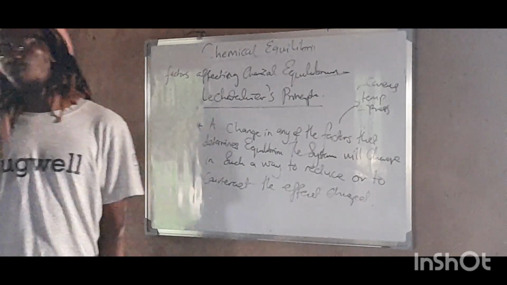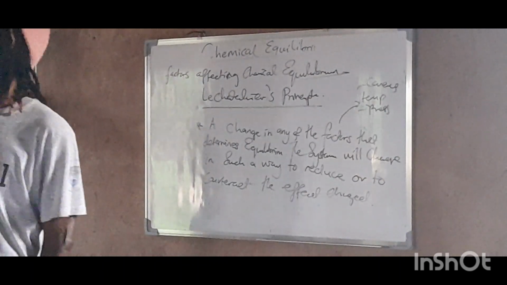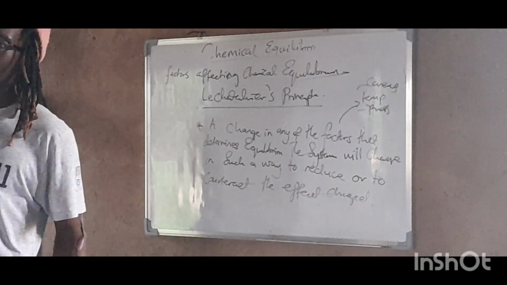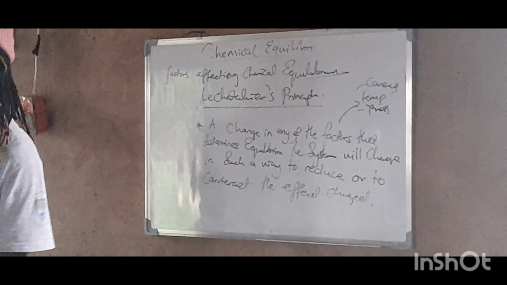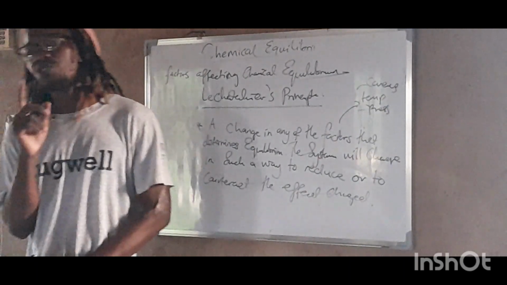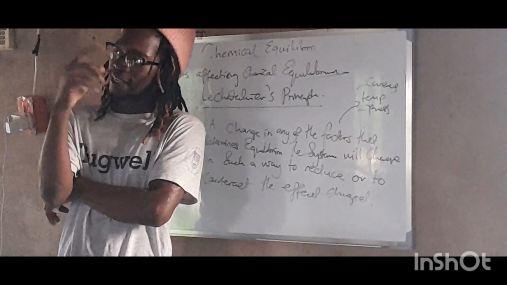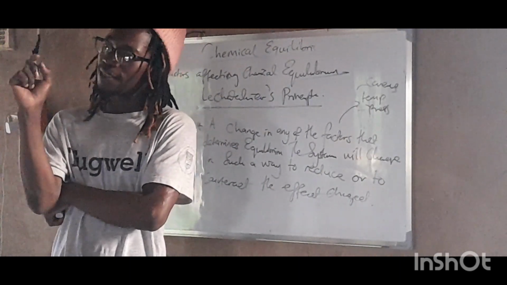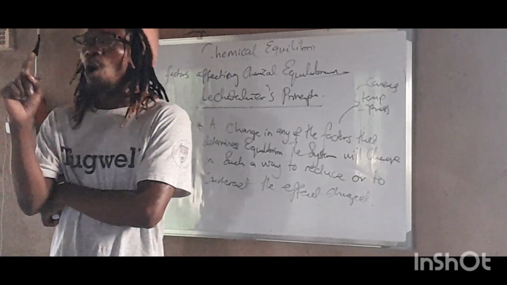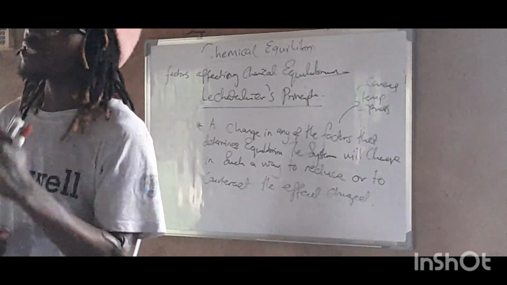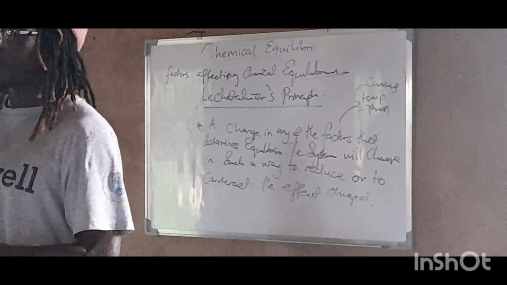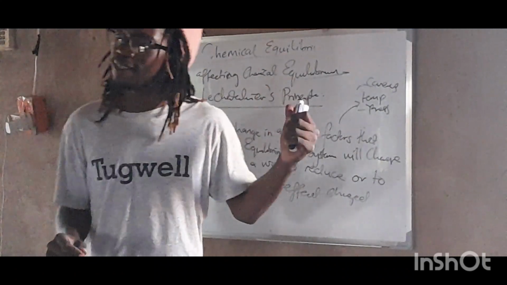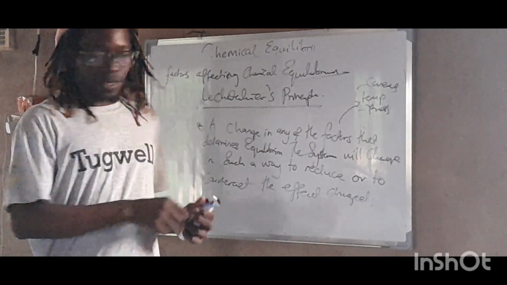Right? So now we are going to go step by step into all those factors to see what happens. So first we will start with the concentration. Do you still remember when we were talking about the rate of chemical reaction? We said if we add concentration, the reaction will happen faster, right? So we are going to use that knowledge and apply it here, right?